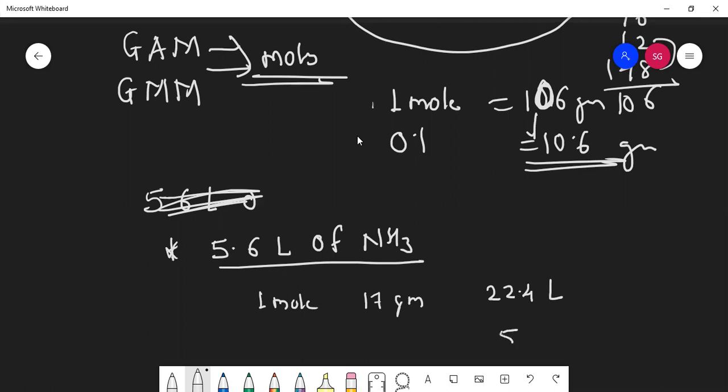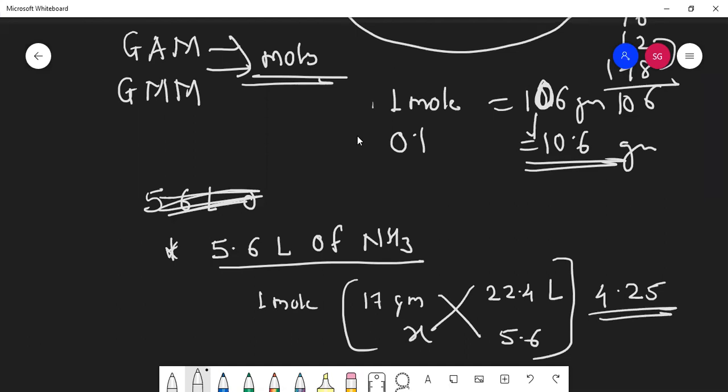Here it is 5.6, x. Just cross multiply it.